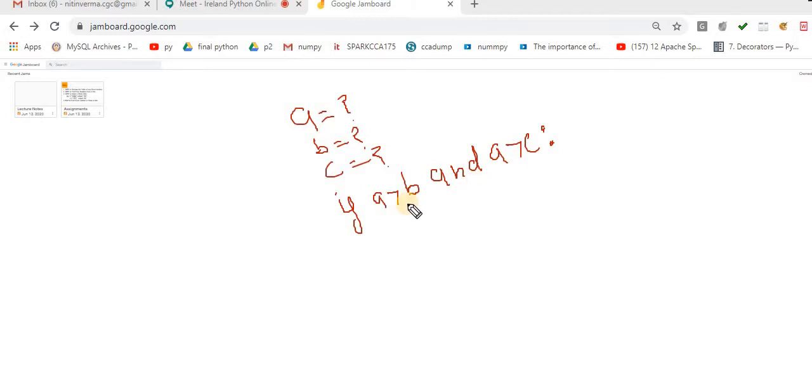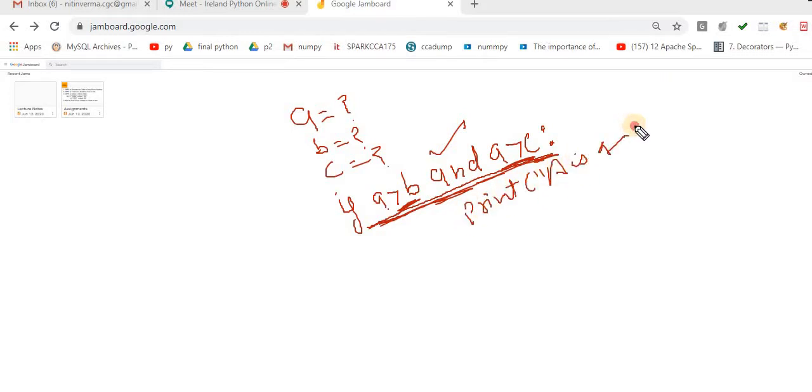If this condition is satisfied, that means A is greater, because A is greater than B and A is greater than C. Perfect. You will print a message, A is greater. Very good. Now understand the second case. Now if this condition fails, then what do I have to do next?